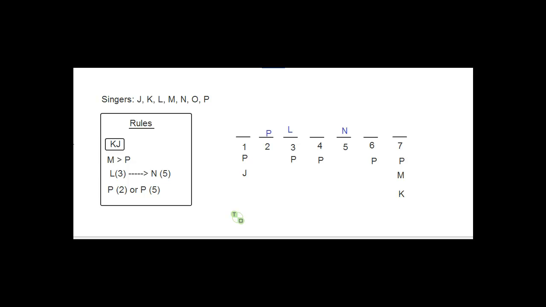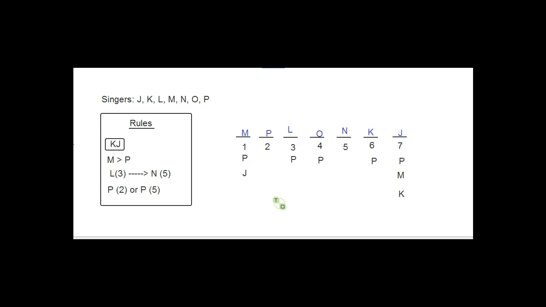So the next rule up says M is before P, which means since P is in second, M has to be first. And our block, the KJ block, is going to have to go here and here because there's no other two spaces left open, which would leave the straggler, who is O, to go in the fourth spot. Okay,